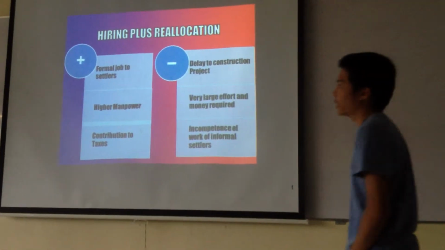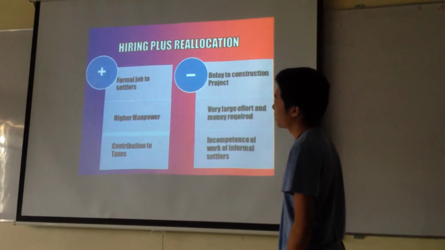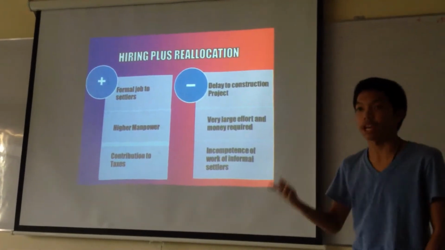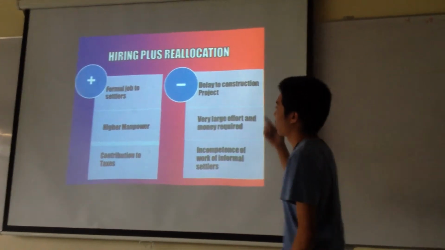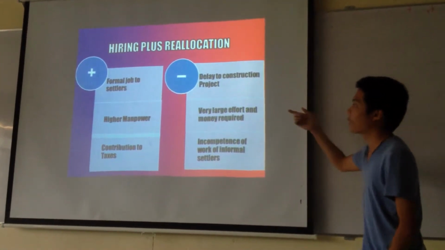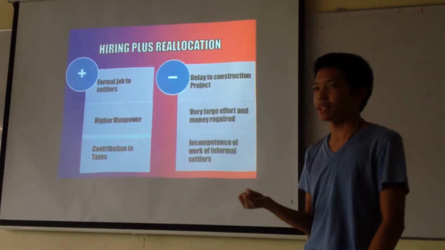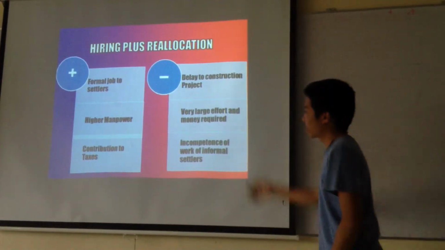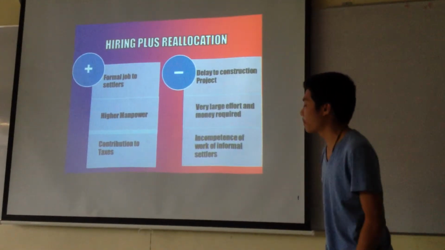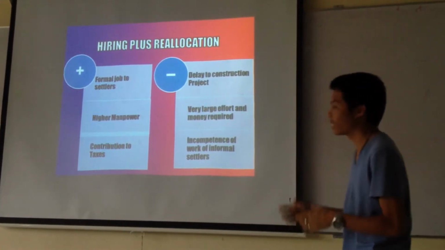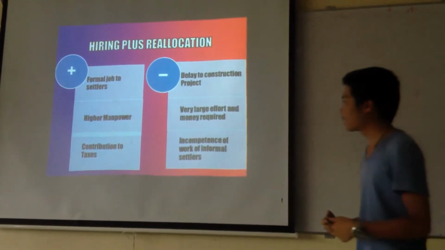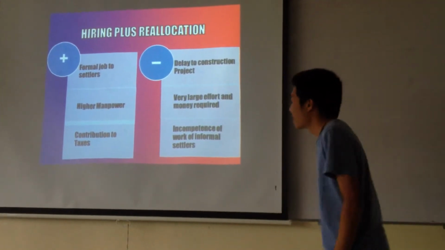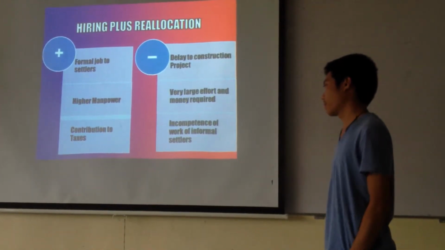It's more of an ideal one, though we still weighed the positive and the negative side of hiring them and relocating them. Okay, so first we'll proceed on the negative side. That is, there is a delay on the project construction because first we have to find a place for them to be relocated, and that would take some time, definitely. The second one is we have very large effort and money required. As you all know, we're the one who's going to provide the land for the informal settlers to be in, and that would come from our treasury. The third one is incompetence of work of informal settlers.